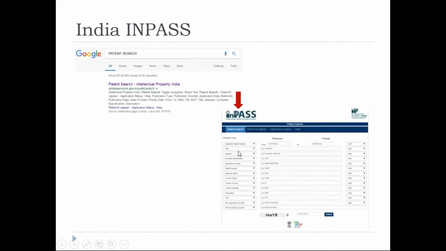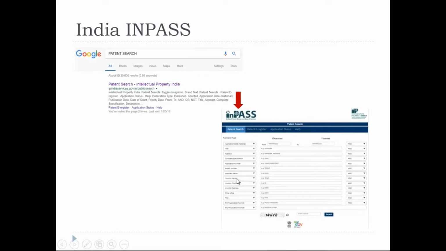Here you could see the different types of search. You could search only for the title, abstract, complete specification, application number, or patent number. Application number is different. Once you have filed, you will get the application number. Patent number you get only after the patent gets granted.